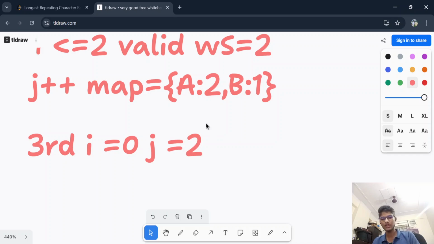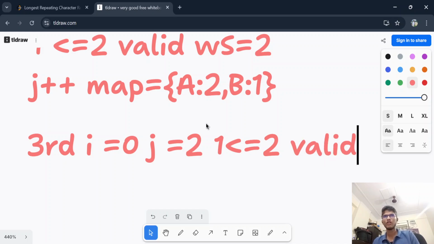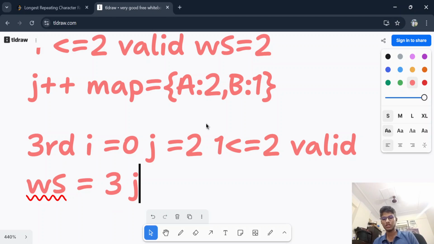Again, 1 is less than or equal to 2. Yes, k means k. This is 2. So I'm writing only 2. So 1 is less than 2, valid window. If window is valid, then what to do? If window is valid, then calculate the window size. Window size is what? J minus I plus 1 again. So j was 2, j minus I plus 1, 3. Window size is 3. And j plus plus.